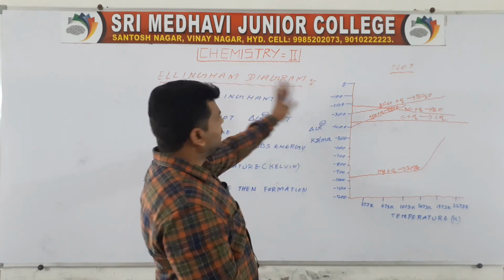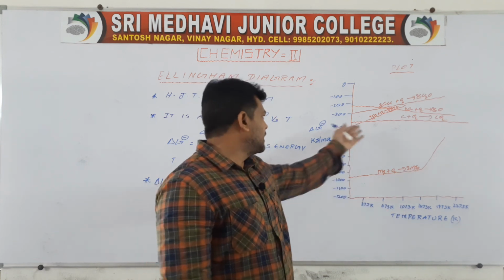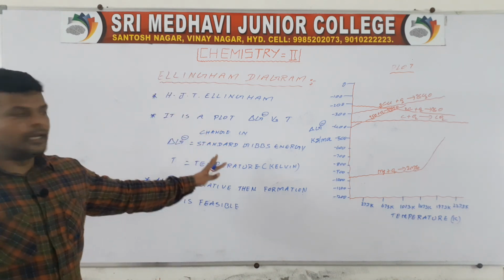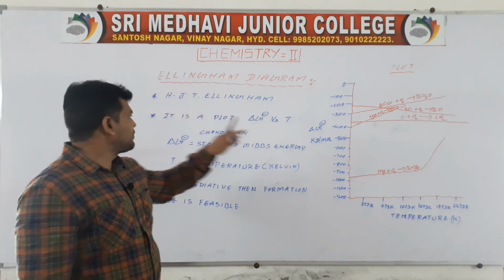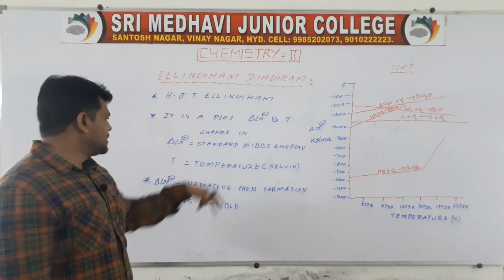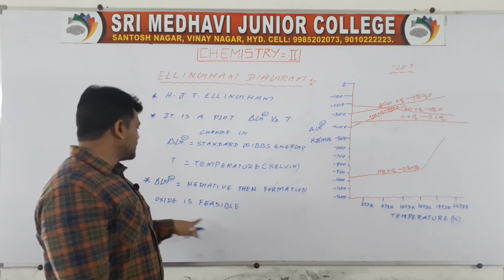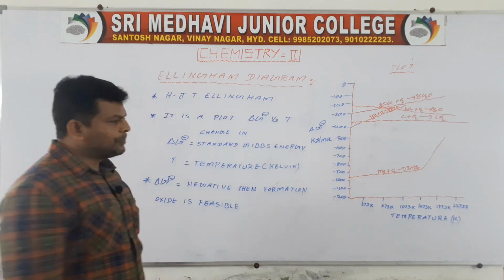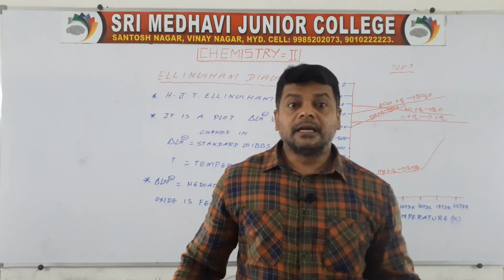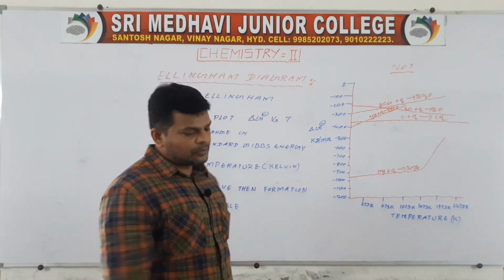So it is an Ellingham diagram. The Ellingham diagram shows us the formation of oxide at a particular temperature and the release of energy in the form of negative values. The Ellingham diagram is a plot between delta G naught versus T. Delta G naught is the standard change in Gibbs energy, and T is the temperature. If G is negative, then the formation of oxide is feasible, meaning possible. Why are we taking delta G naught as negative? For spontaneous redox reactions delta G naught is always negative. Okay, so this is briefly today's class.